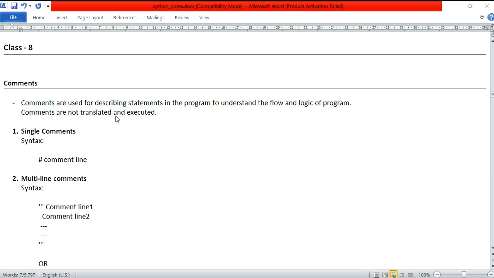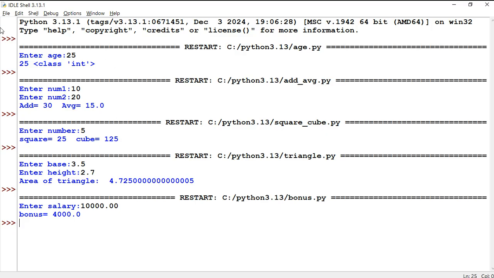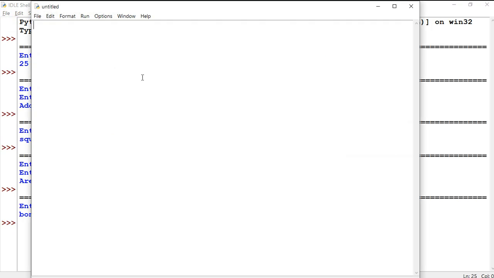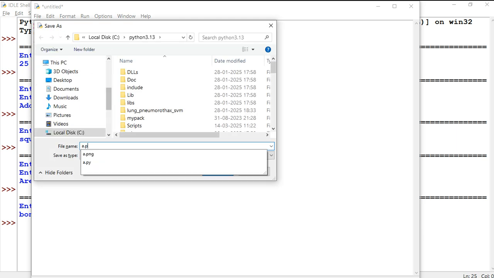Let us understand one simple example here. Let me say file, new file. Suppose I write one simple statement, print 1, then print 2, then print 3. Suppose I put this particular line as a comment, and this one also I put as a comment. And if you observe carefully in this program, let me save the program as a.py.